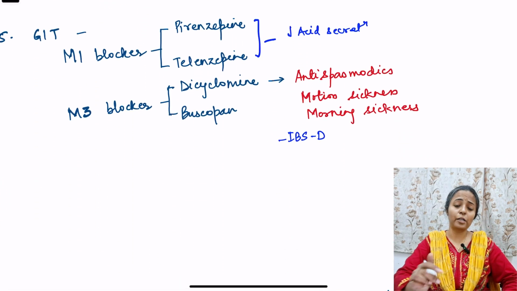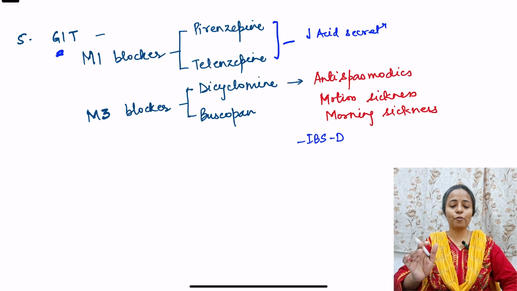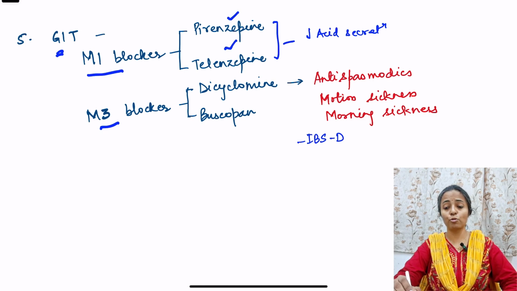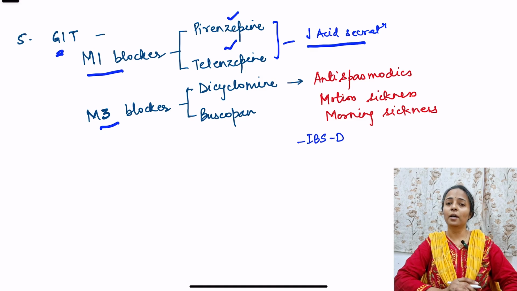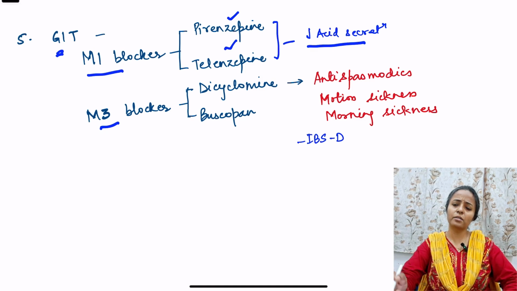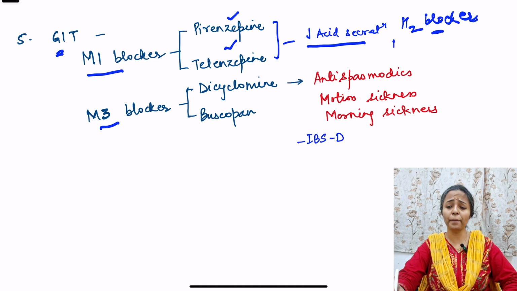Fifth, the effect on the GIT. For the effect on the GIT, we have M1 blockers and M3 blockers, right? M1 blockers include pirenzepine and telenzepine that are used for decreasing acid secretion, but these drugs mostly have been replaced by the drugs which include H2 blockers, okay? Histamine receptor blockers and the proton pump inhibitors which are used to decrease acid secretion, okay?